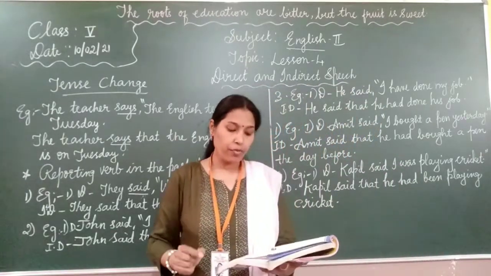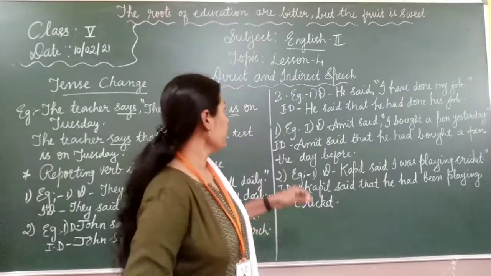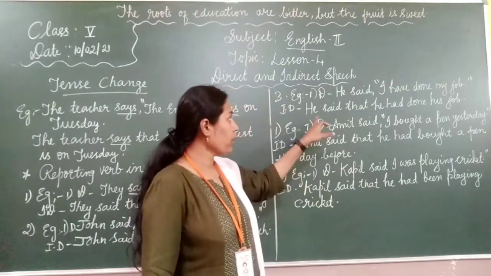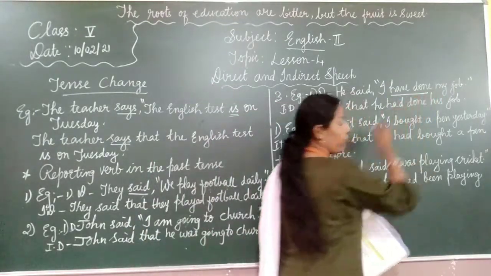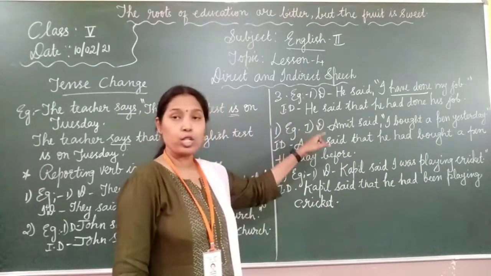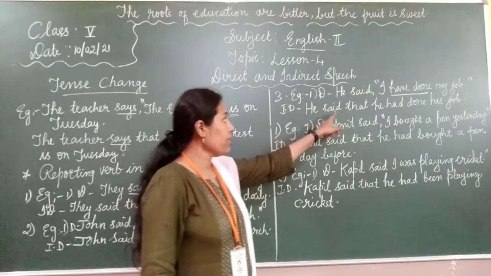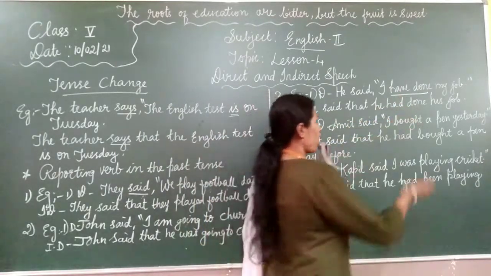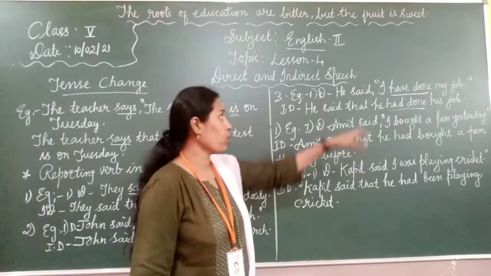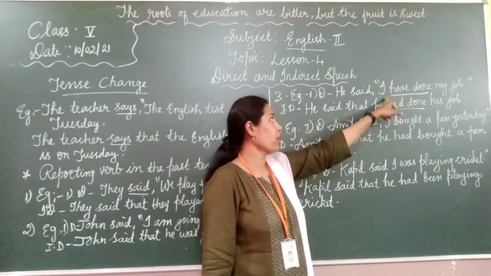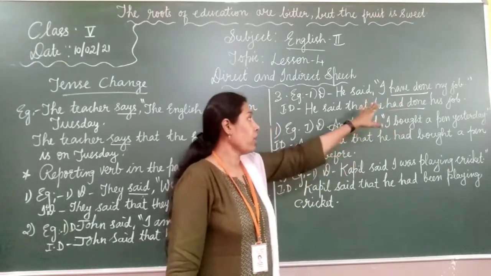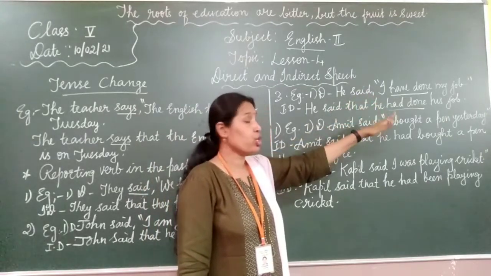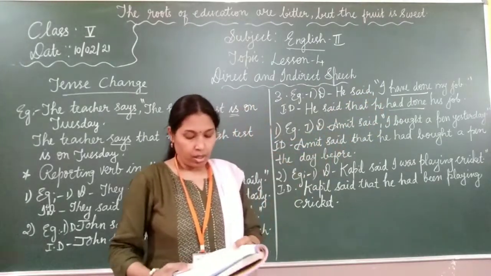Next, present perfect becomes past perfect. See the example in direct speech. He said, "I have done my job." "I have done" is in present perfect tense, right? Now, how can we change it into past perfect in indirect speech? He said that he had done his job. "Have" became "had." We should not put a comma or inverted commas and no capital letter here. Present perfect will change into past perfect.